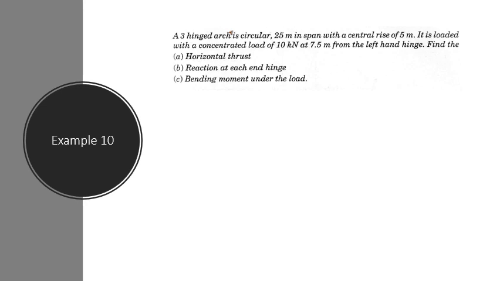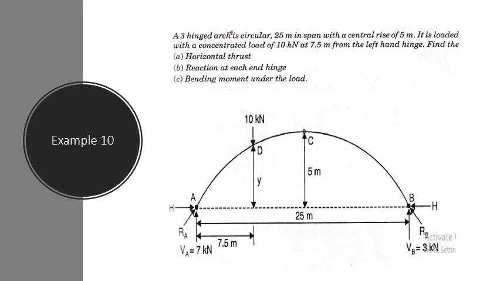So the span is 25 meter. A single load of 10 kilonewton is acting at 7.5 meter from the left hand. Find the bending moment under the load and the reactions. So this is the diagram.